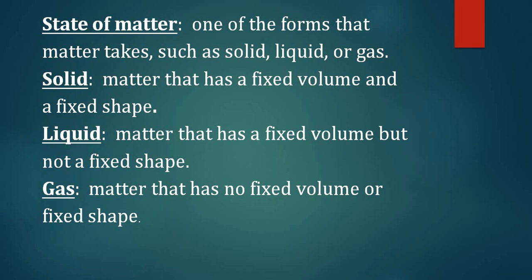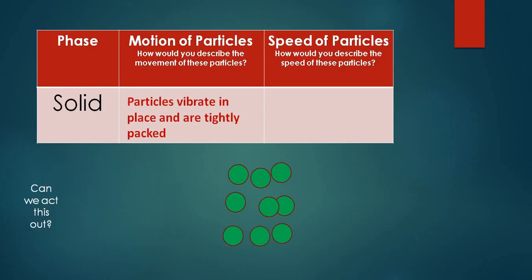Liquids have a fixed volume. You can measure the quantity of the liquid, but they do not have a fixed shape. And gases neither have a fixed shape nor a fixed volume. Now we are going to study about all these in detail.